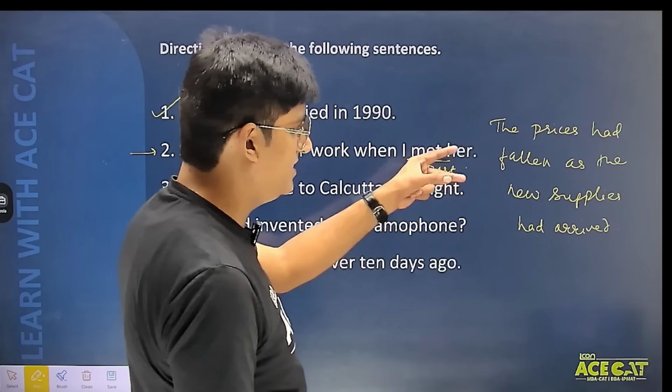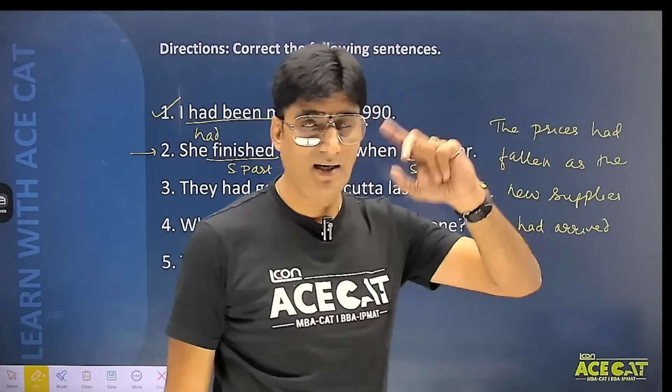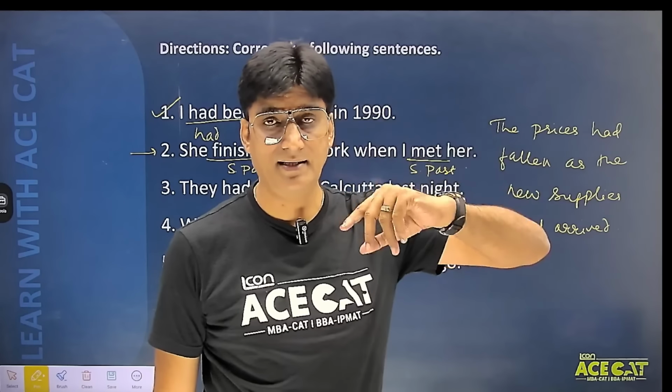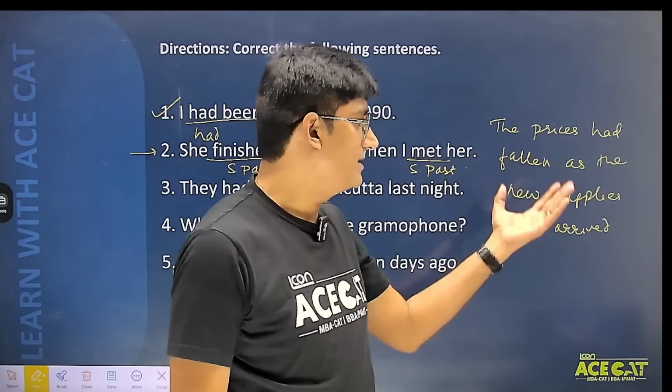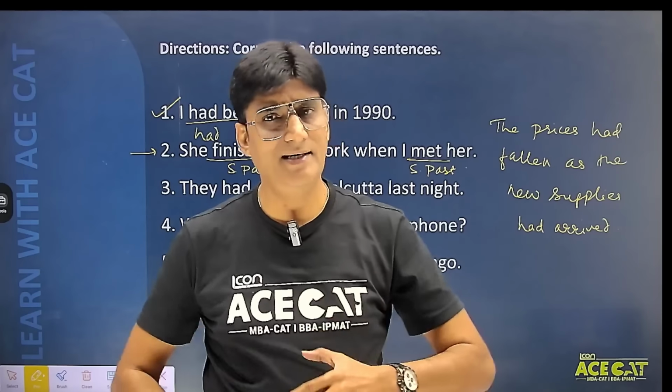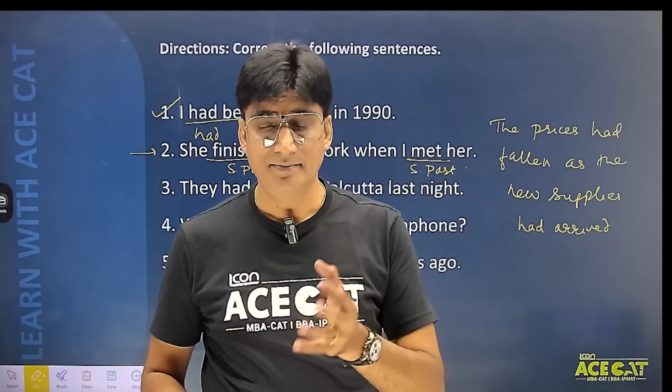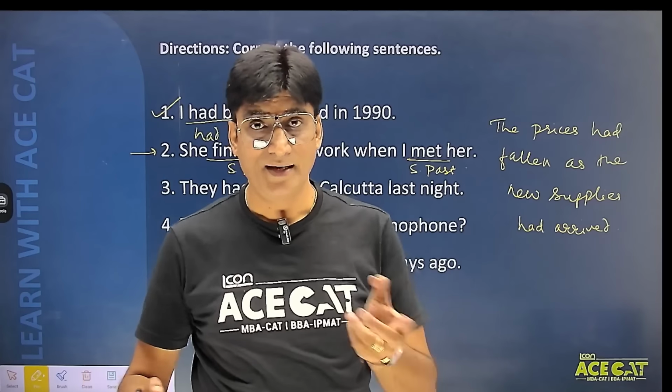First of all, there are two events which are taking place in the past. One, prices का गिरना, and second, new supplies का आना. Now tell me students, इस sentence को पढ़ के हमें क्या लगता है, सबसे पहले क्या हो रहा है, prices का गिरना या new supplies का आना? Try to understand.